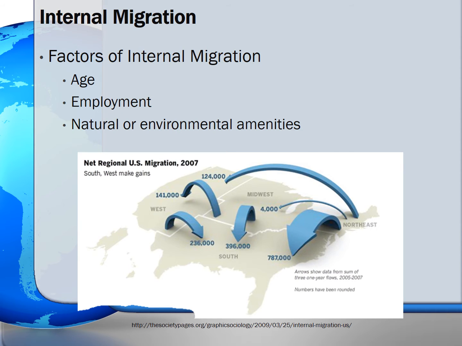The first pattern is internal migration, which is the most common type of migration. Internal migration occurs when people move within a country from one county, state, or region to another and falls into two categories: migration from rural locations and migration from urban locations. The three main factors that determine an internal move are age, employment, and natural or environmental amenities.